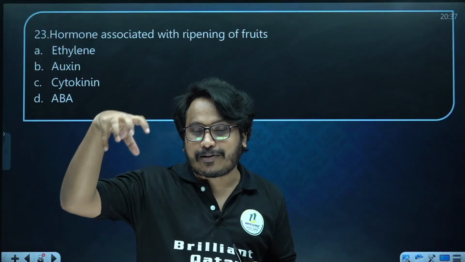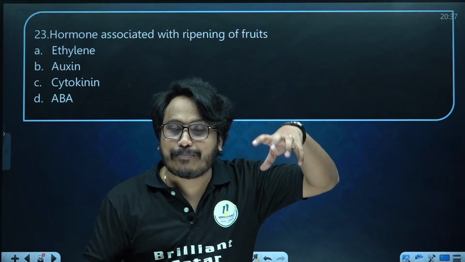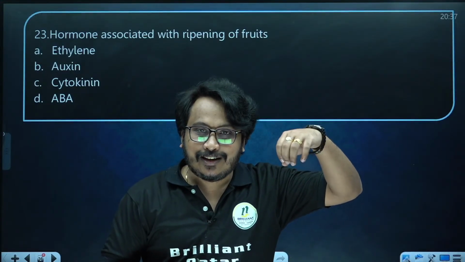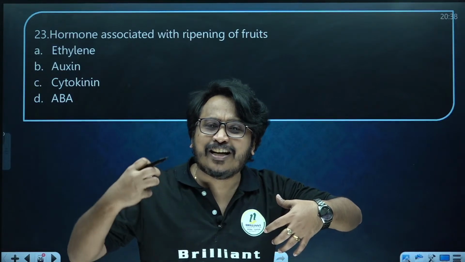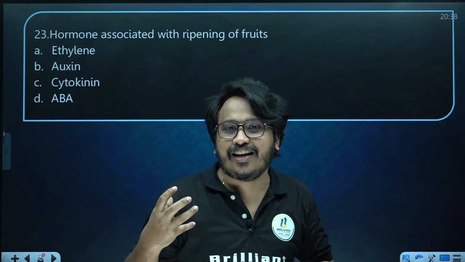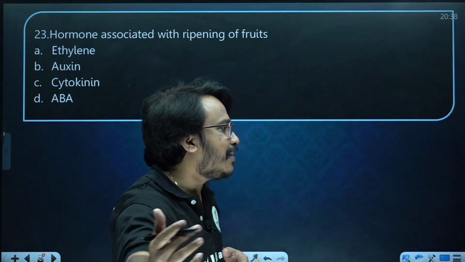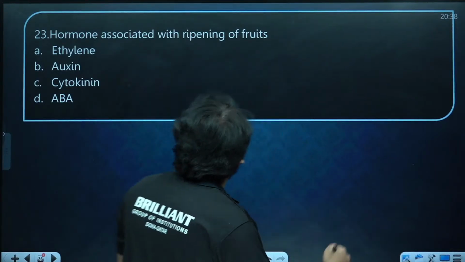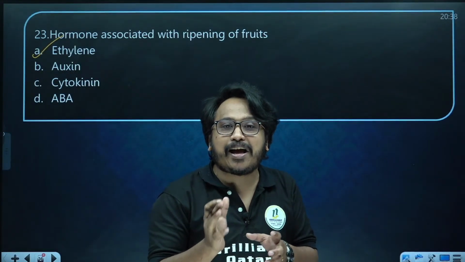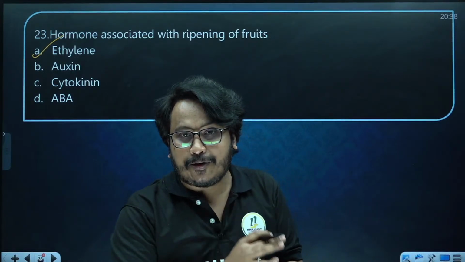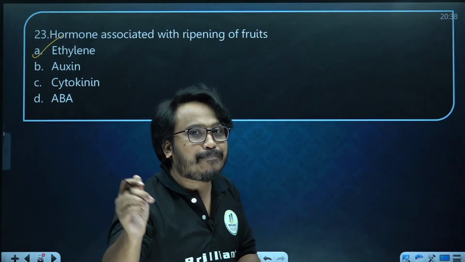So if you keep some ripened orange and unripened banana together, within the next day the banana will also start ripening, because the orange secretes this gas, that is ethylene. The answer is ethylene. Very good, many are answering the question. Ethylene is the gaseous plant hormone associated with the ripening of fruits.